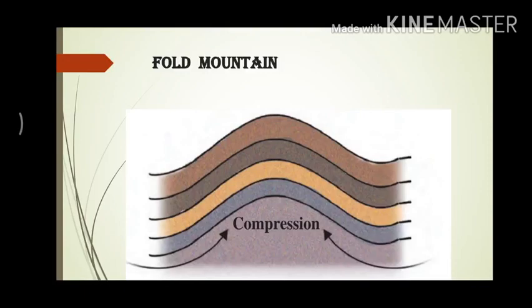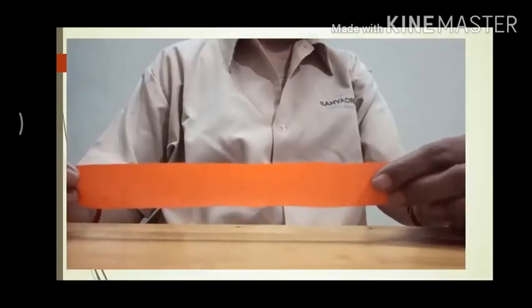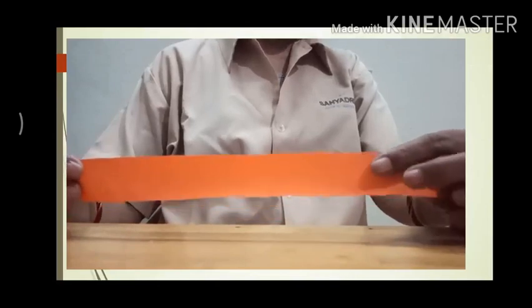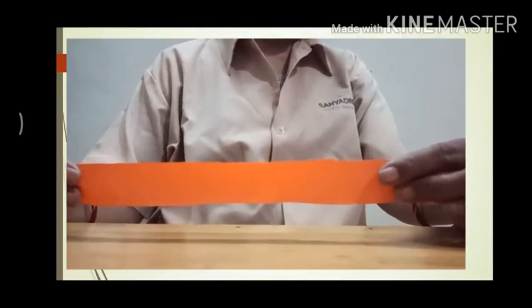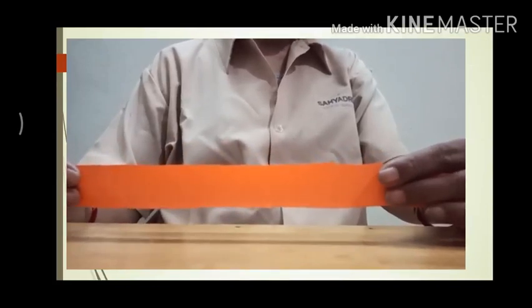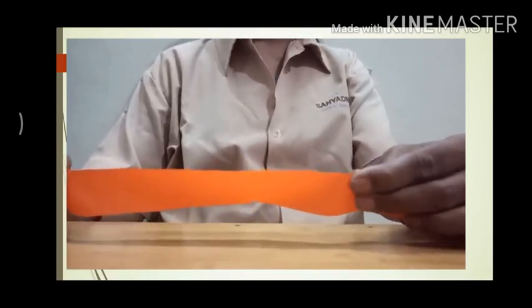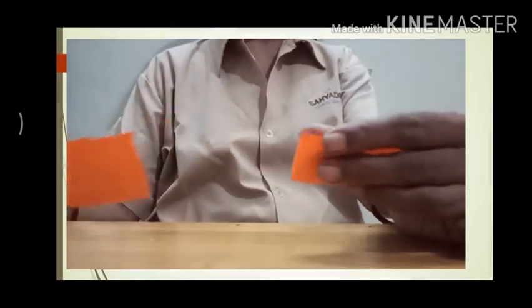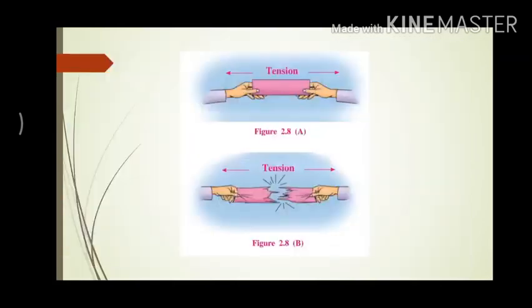Now let us try another experiment. Take a long strip of paper. Hold one end of the paper in your right hand and the other in the left hand. Pull both the ends away from each other and observe what happens. We see the paper is torn. That is, tension is created when you pull both the ends away from each other.